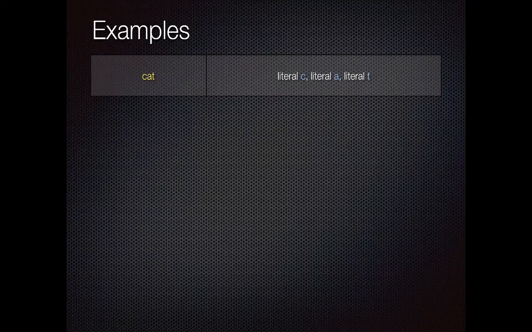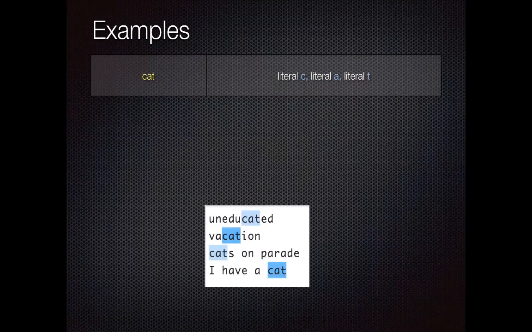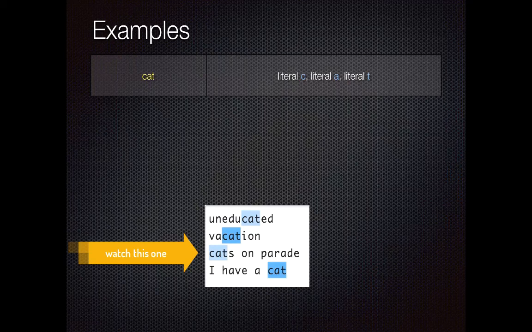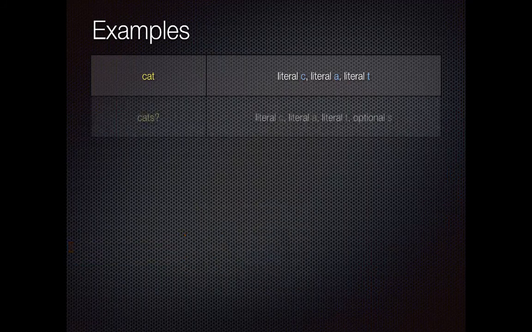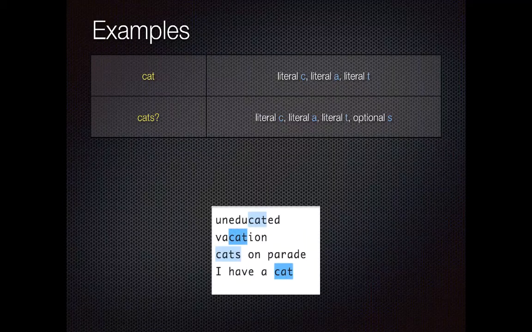So again, when I see a regular expression like this, I don't read it as cat, because that puts my brain into semantic fuzzy animal thinking, and that's not what I need. So I read that as a literal C followed by a literal A followed by a literal T. Now I can start adding some meta-characters. This is a C followed by an A followed by a T followed by an optional S.